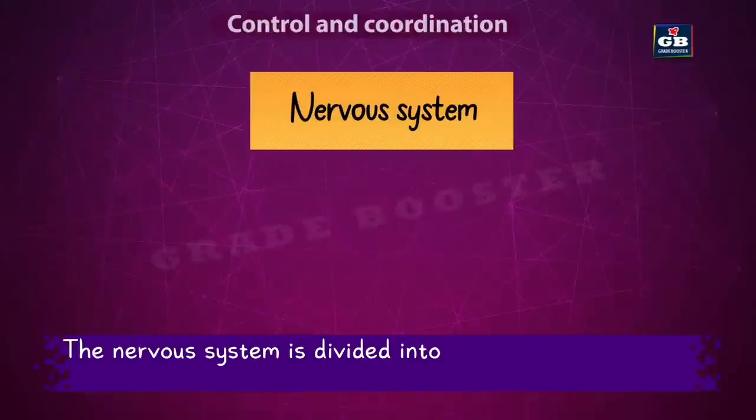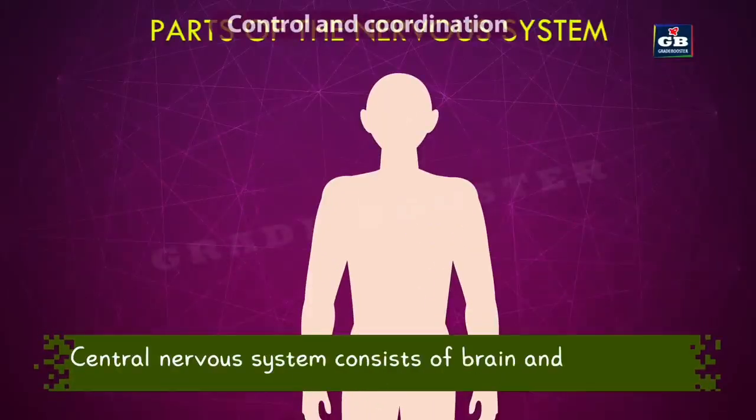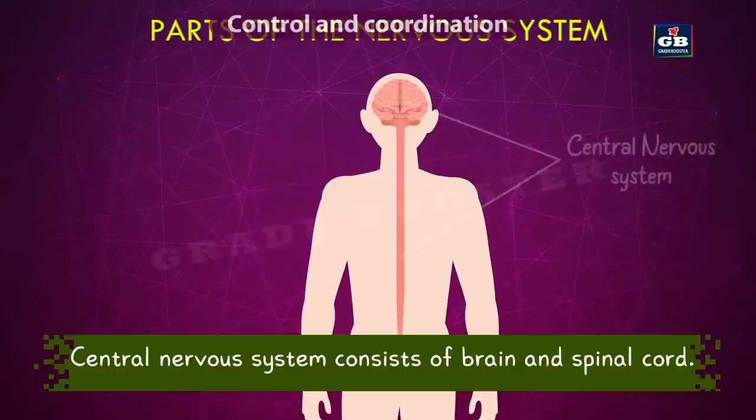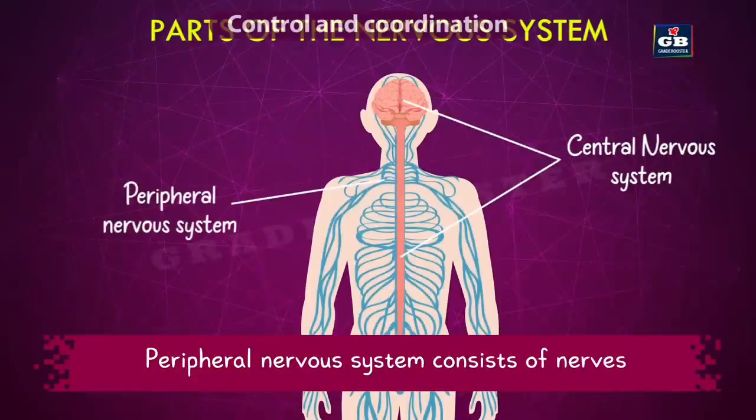The nervous system is divided into the central nervous system and the peripheral nervous system. The central nervous system consists of the brain and spinal cord, whereas the peripheral nervous system consists of nerves.